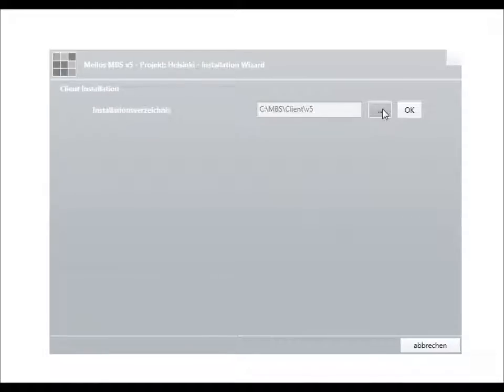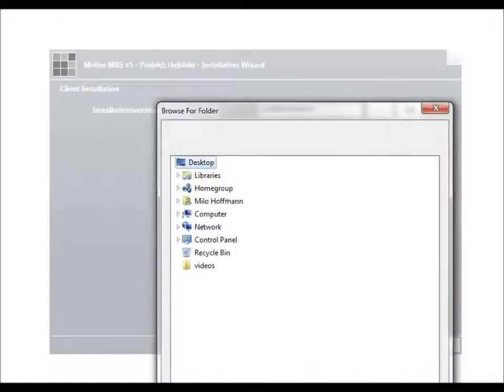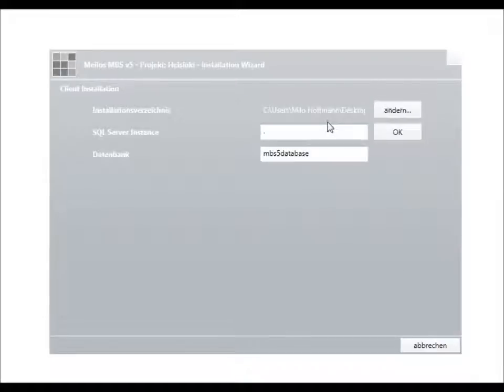We create a new folder. That's now we say test deployment and say okay, and go to the next step. And here we use a database and say okay. We create a new desktop connection and say okay, and install the client.